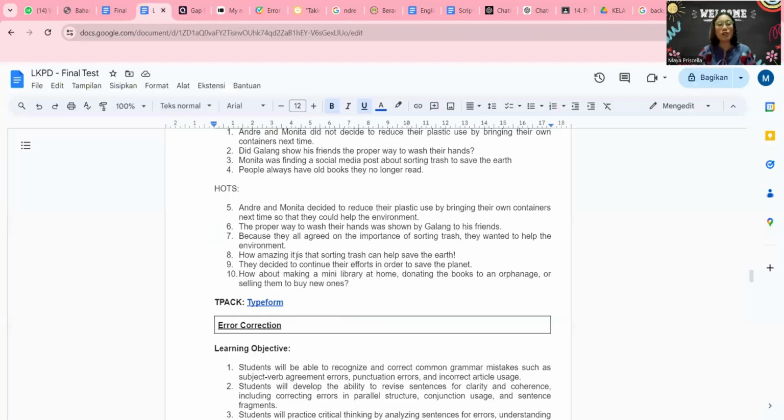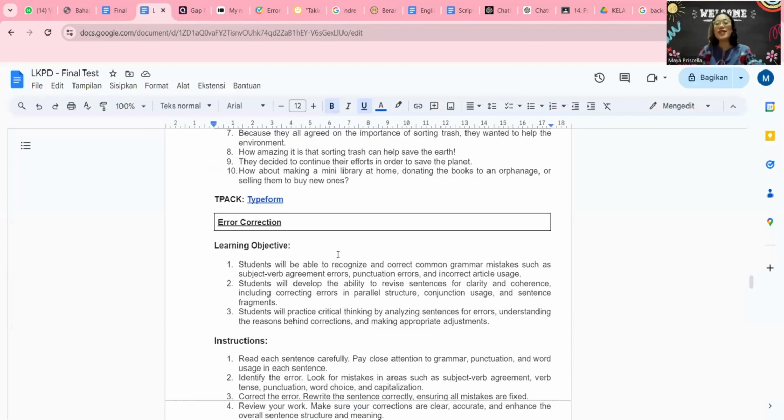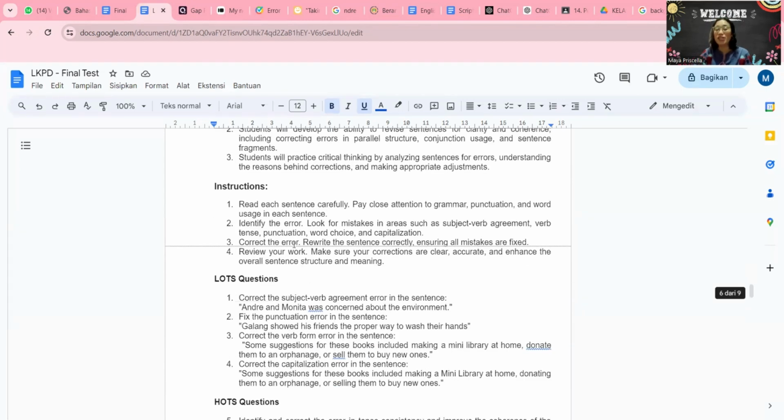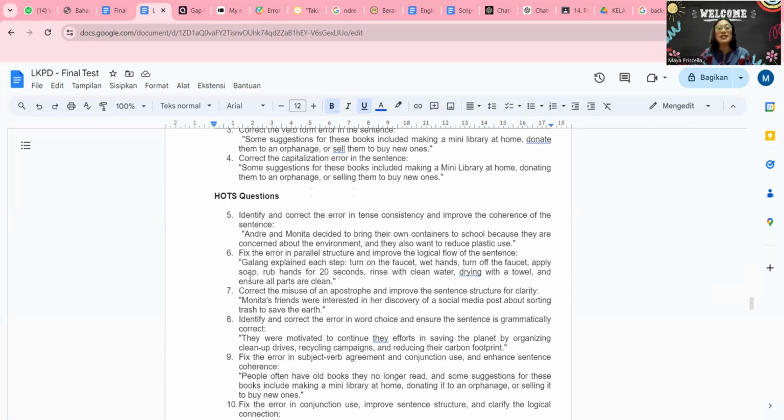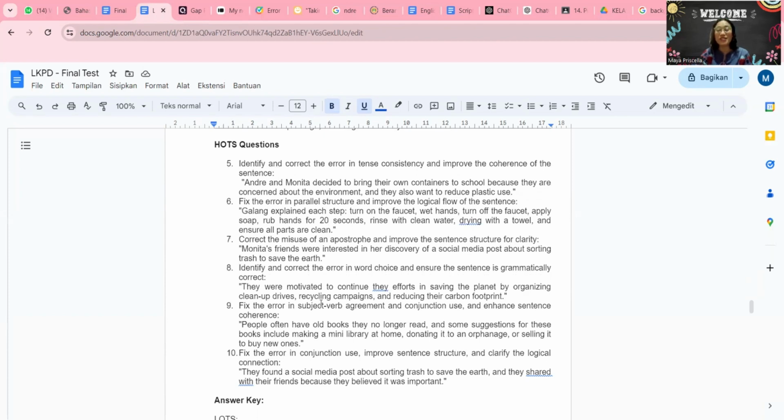Next, we go to error correction type of questions. Error correction questions are designed to help students recognize and correct common grammar mistakes, such as subject-verb agreement errors, punctuation errors, and incorrect article usage. This is the learning objective, especially for this type of question. These are the instructions, and this is my question set: 4 questions for lots, and for hot questions, I have 6 questions. Same actually for each type of question.